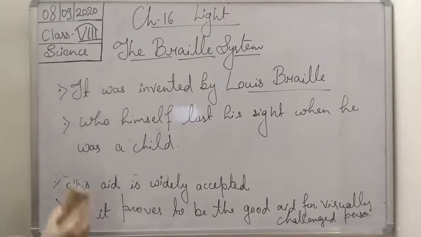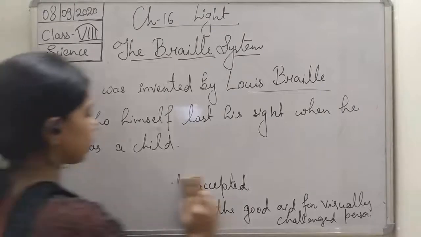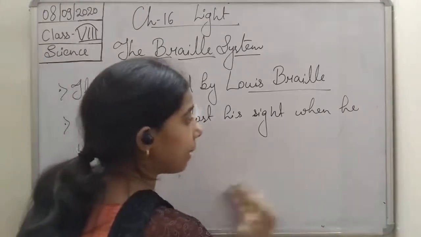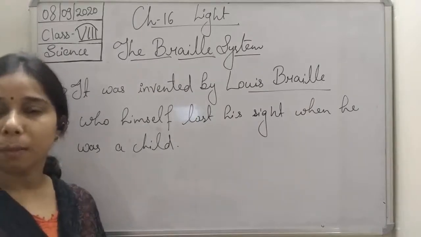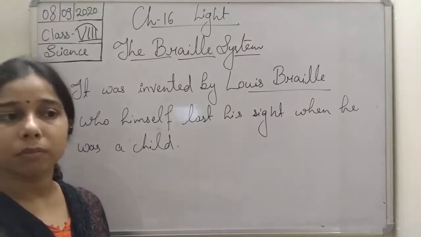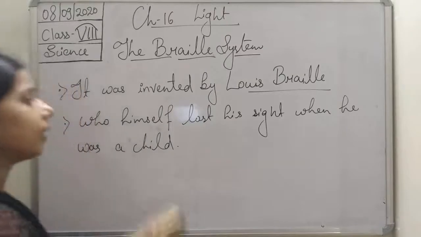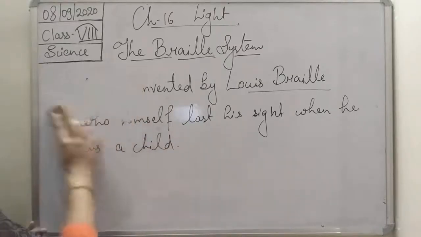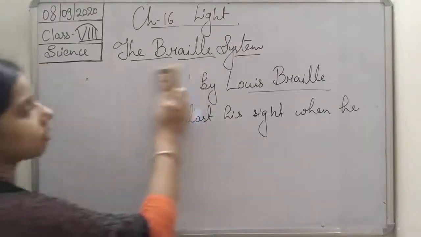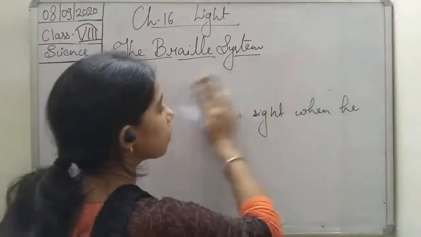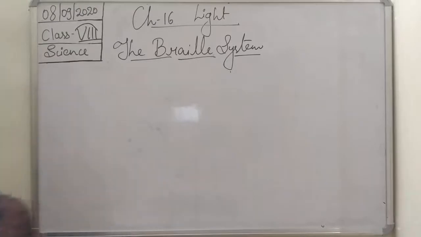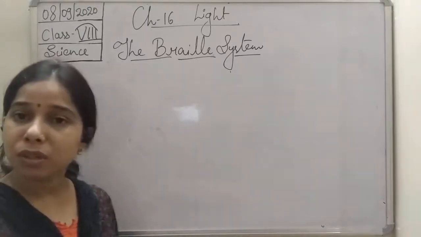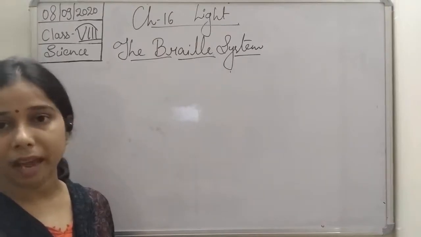So if we talk about the Braille system, students, the system is basically made for visually challenged or blind persons, and invented by Louis Braille. But what is in the system, students? Basically, it is a system which has a 63 dot pattern or character.